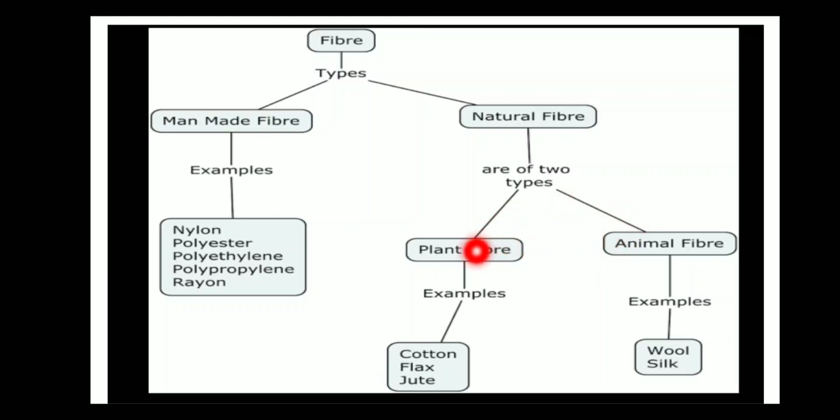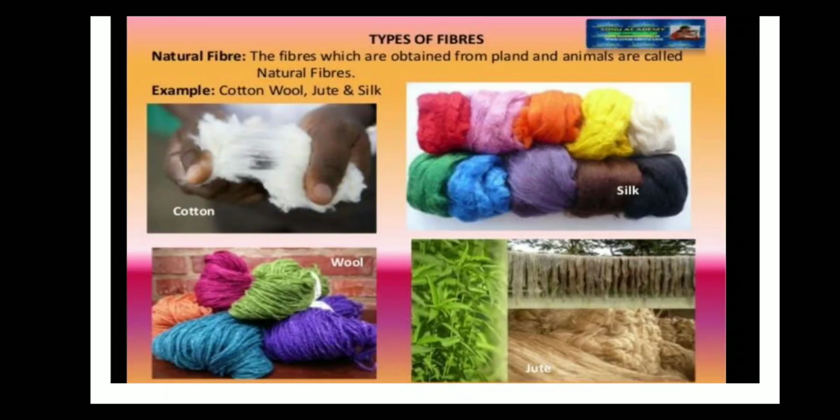Examples of plant fibers are cotton, jute, flax, and examples of animal fibers are wool and silk. So what is natural fiber? The fibers which are obtained from both plants and animals are called natural fiber, like wool, silk, cotton. So all these are natural fibers.